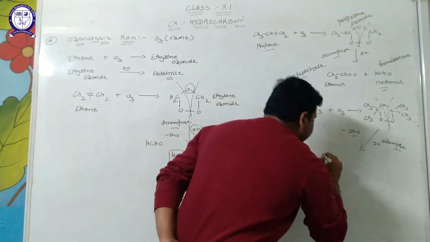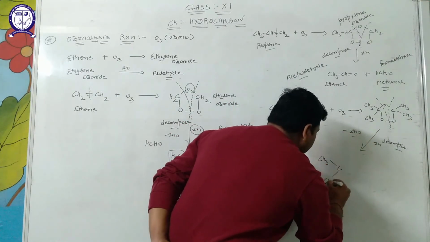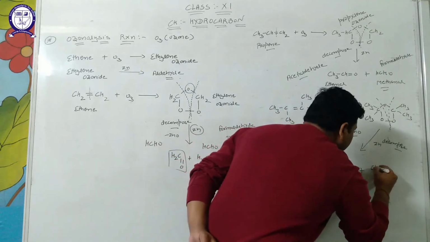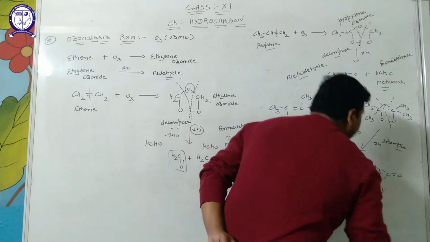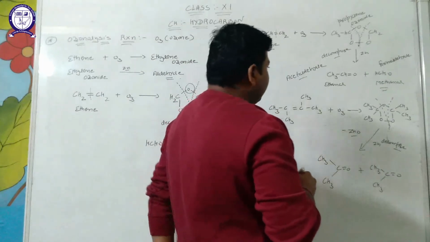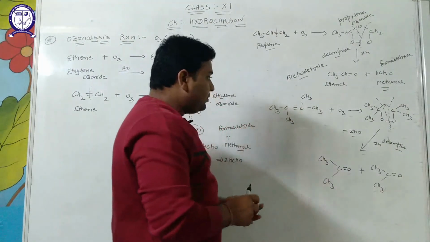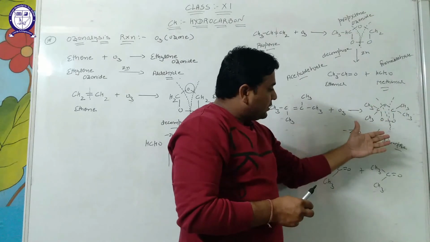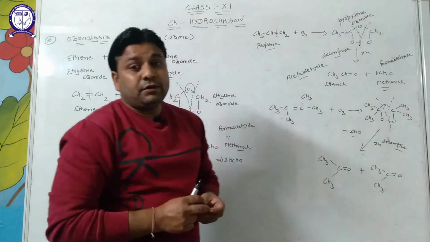This compound gives the formation of CH3-C(=O)-CH3 and another molecule CH3-C(=O)-CH3. Clear? When the spatial arrangement of this hydrogen is replaced by any alkyl group, then it gives the formation of ozonide, and when ozonide decomposes in presence of zinc, it gives the formation of a ketone group.